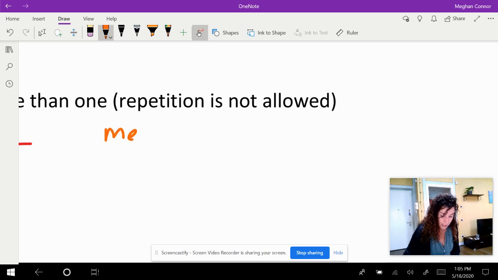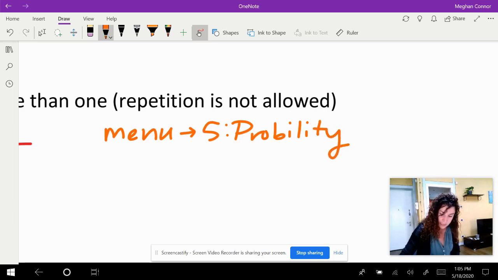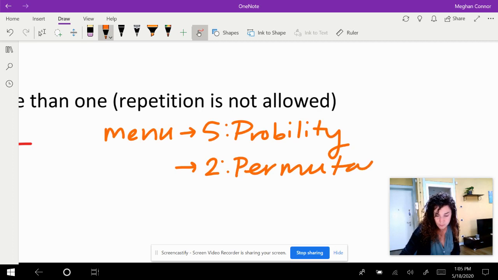You go from menu to 5, which is probability. And then from there, you go to 2, which says permutations.